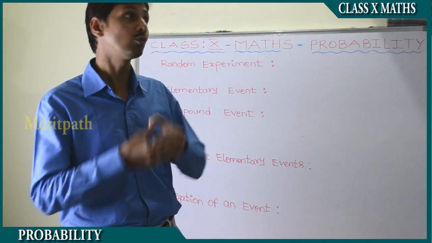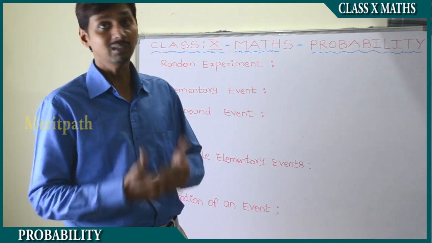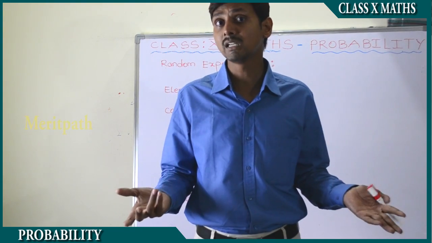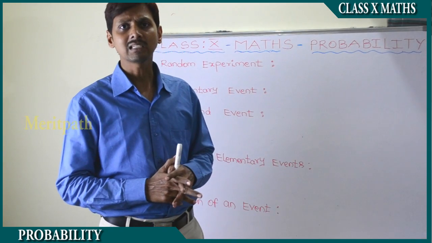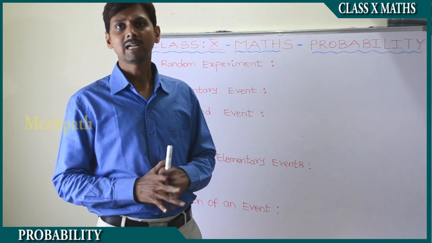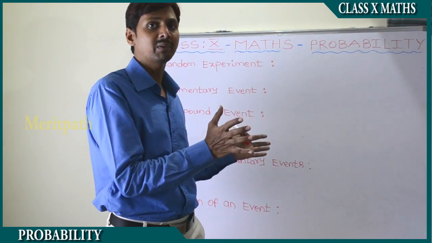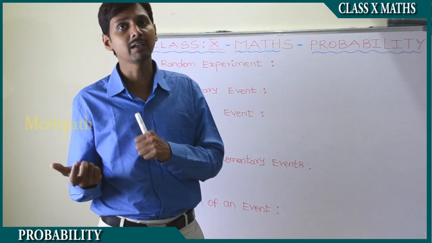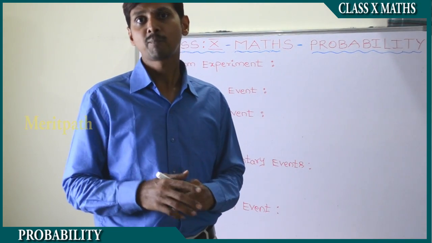There is a possibility to go for shopping, or there is another possibility I may not go there. So it's an uncertainty. Totally we understood from here that the event or the situation may happen or may not happen. This kind of uncertainty is called probability.